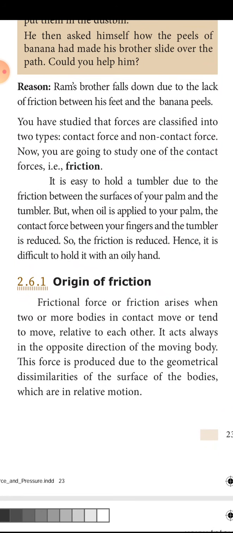Origin of friction. Frictional force or friction arises when two or more bodies are in contact. Even in a machine, the two bodies are in contact. If the oil is in between, they will move smoothly. If there is no oil, they will rub one over the other and create sound. Sometimes, when you open and close a door, the hinges where the metal fixes the door will be there.